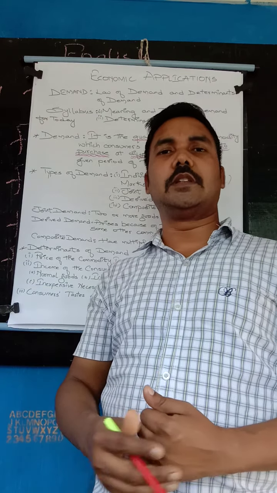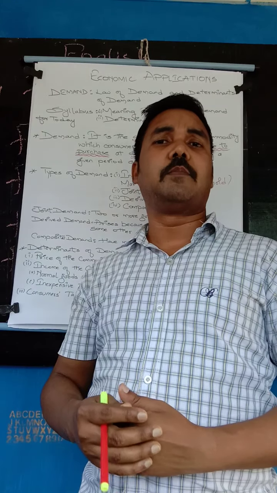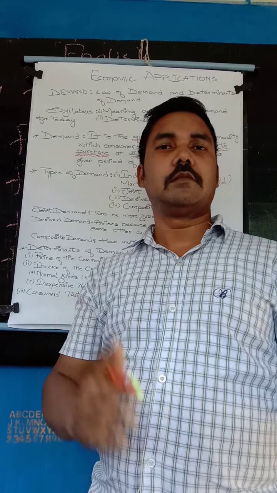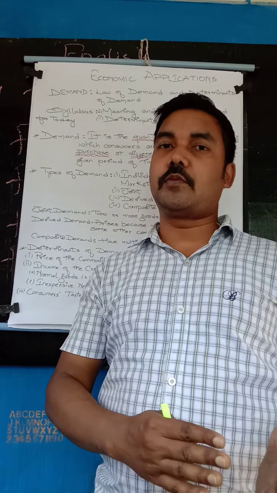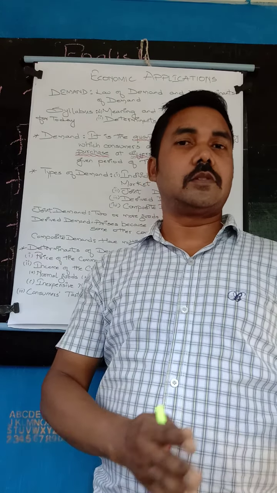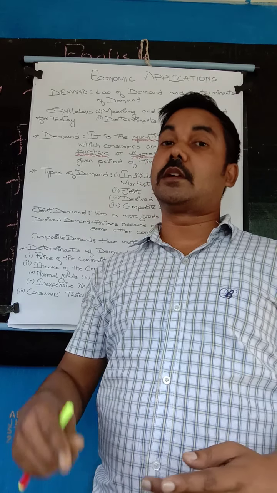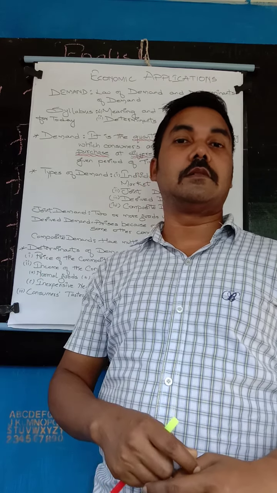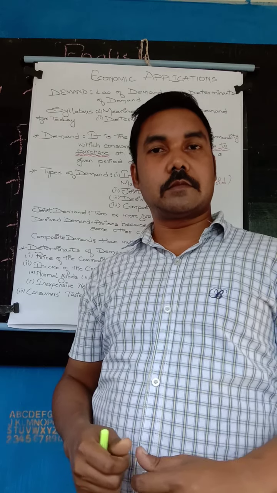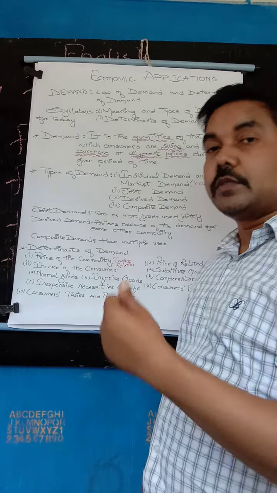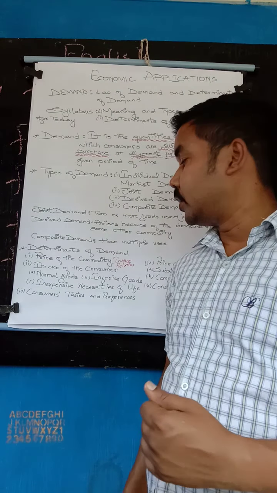And if the consumer thinks that in the coming future the price is going to decrease, then they will purchase less today, or shorten the demand for today, so that in the coming future they will get a better price. So this is what consumers' expectation, or future expectation, means.